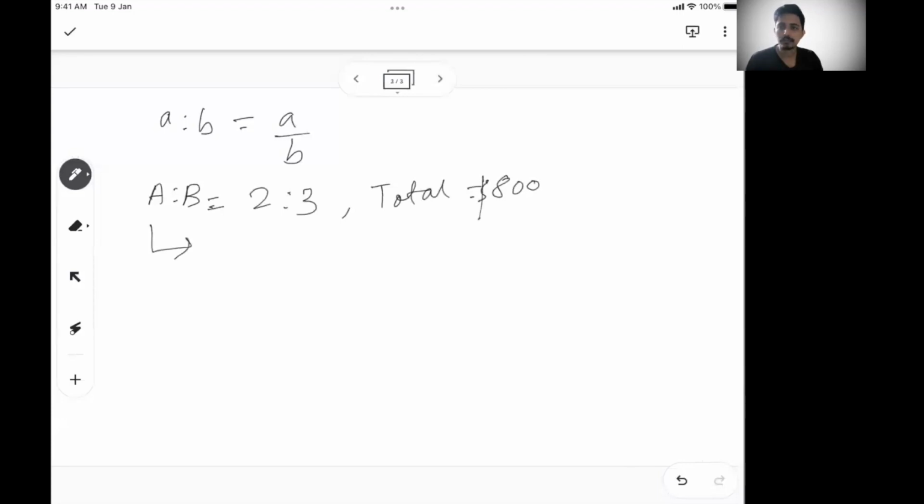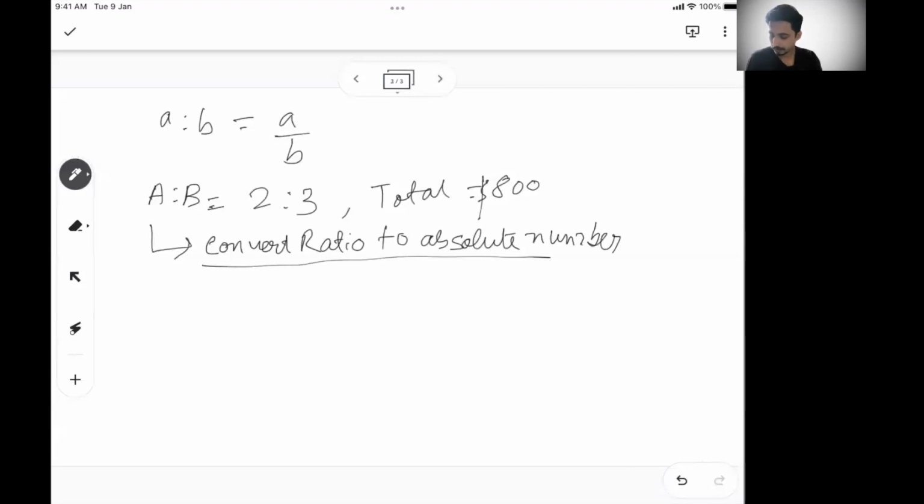The most common way of solving problems with ratio is to convert the ratio into an absolute number. This is another important area you need to understand.